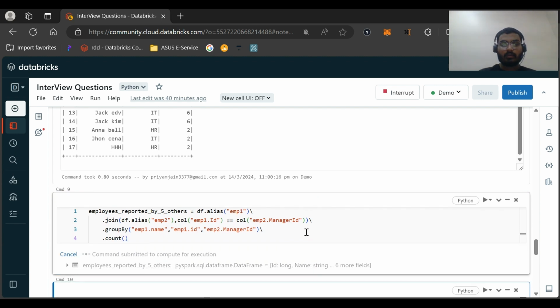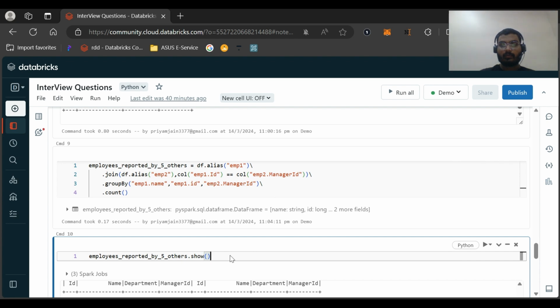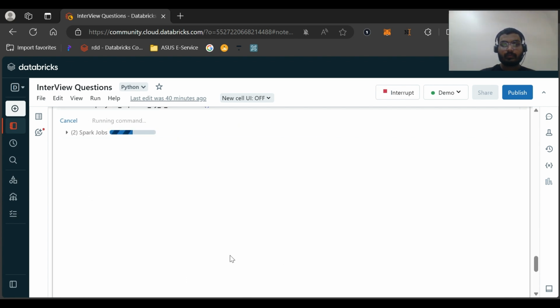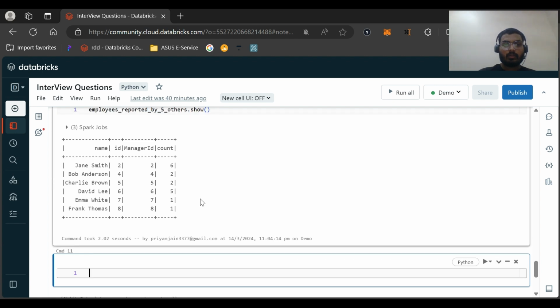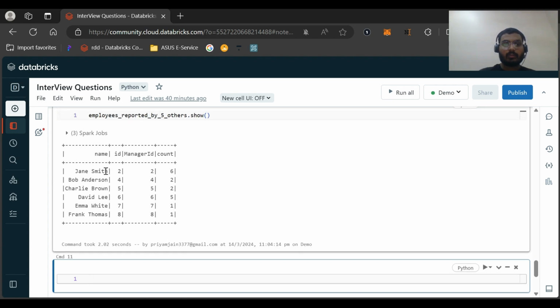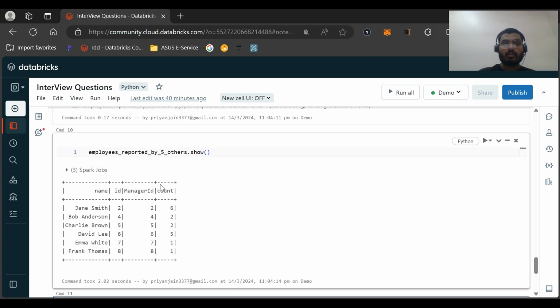Let us first see the result of it. We can see the result as Jane Smith, whose ID is 2. The manager ID is 2, and he has been reported by 6 employees. Then David Lee has been reported by 5 employees.